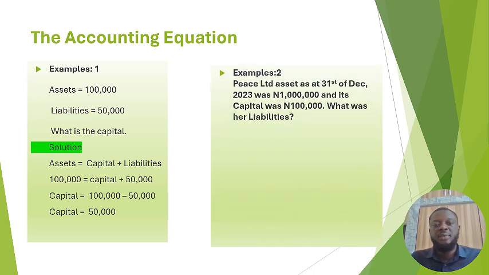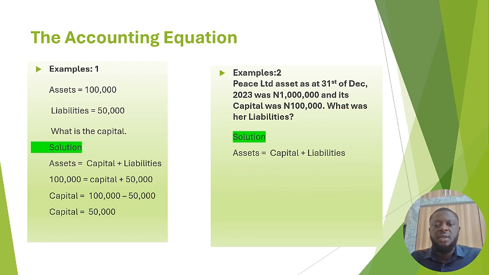To the second example: Peace Limited's asset as at 31st December 2023 was 1 million naira, and its capital was 100,000. What was its liability? Analyze the question. You invested only 100,000 naira, and you are buying assets of 1 million naira. Where did you get the additional extra 900,000 naira from? Where? It didn't fall from heaven, it came from somewhere.